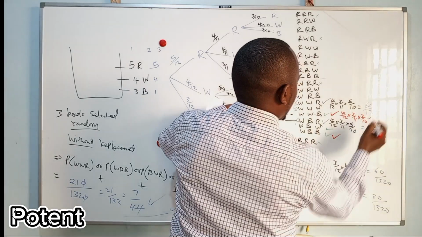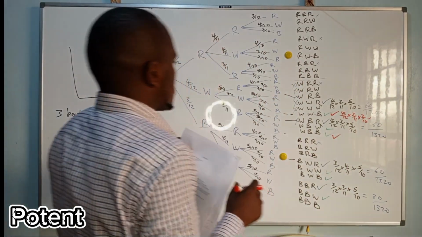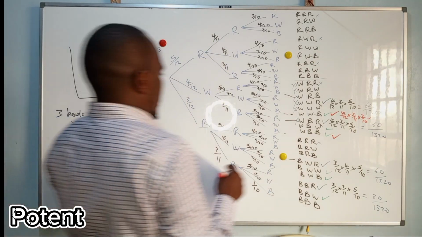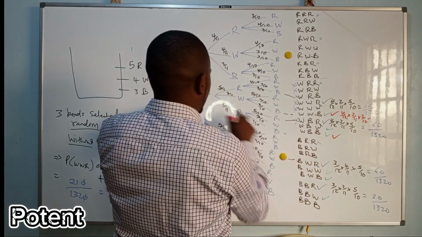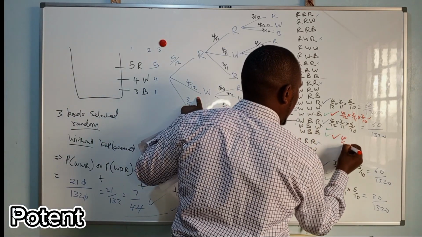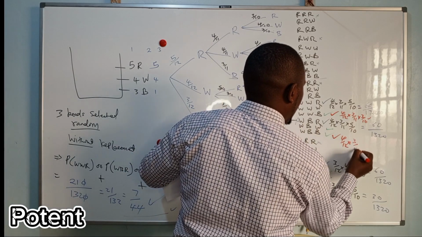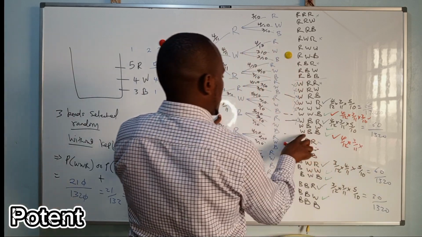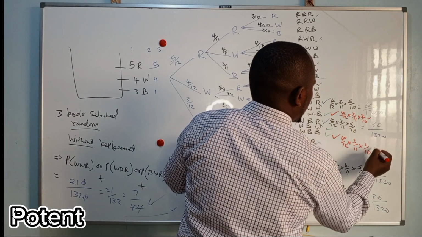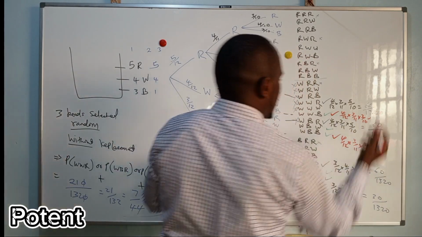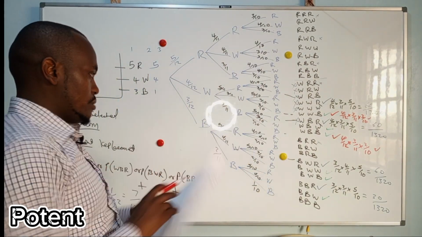So this is the answer for this part. Then the other part, this one, it will be 4 over 12 times 3 over 11 times 2 over 10. So do this and this, then you add. So that will have the answer for part 1.